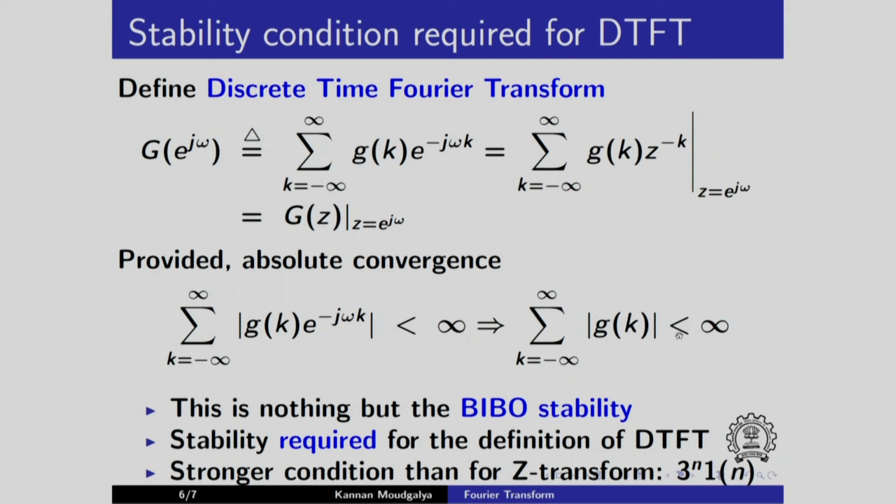So discrete time Fourier transform does not exist for this signal, but Z transform exists. So DTFT is defined for a smaller class of signals than for Z transform. This is an important condition, you have to remember this always.